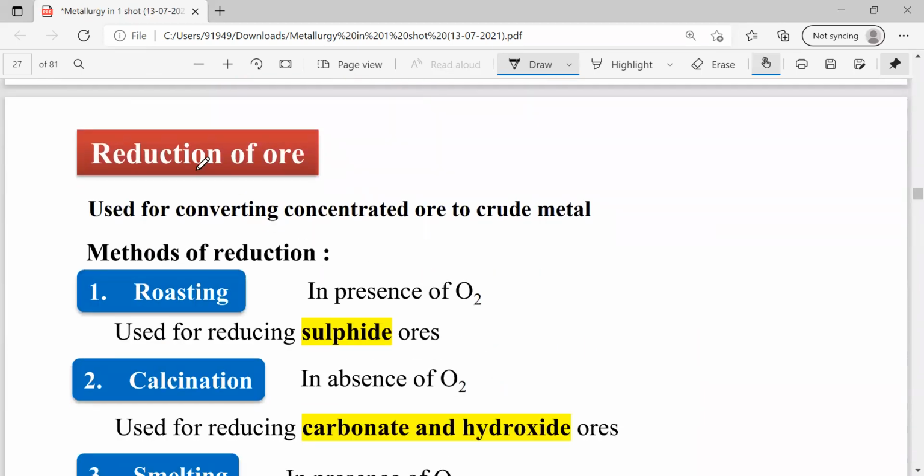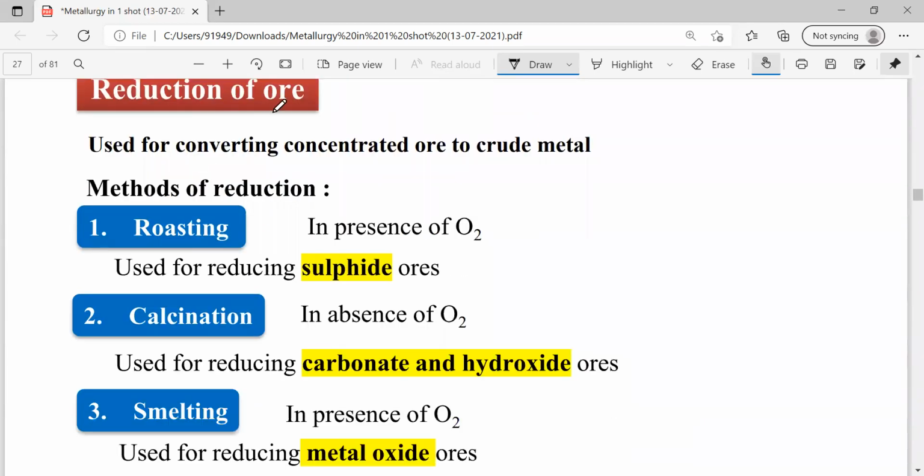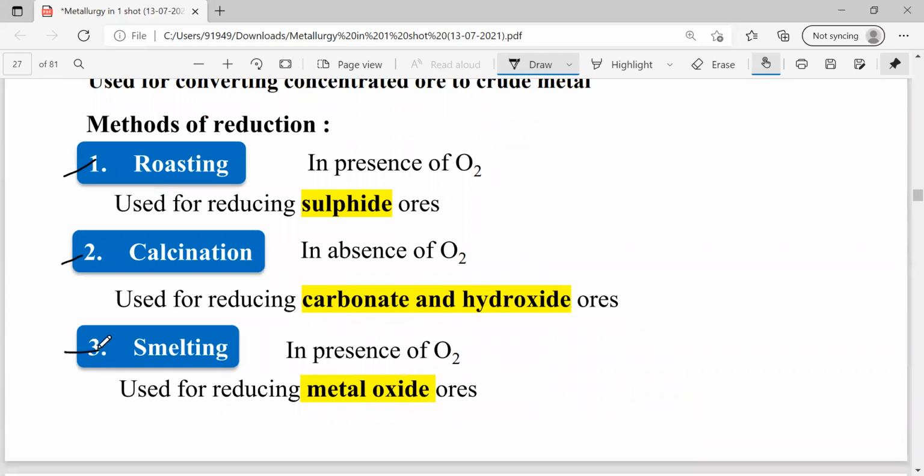So coming to the reduction of ore. For the reduction of ore, generally we use different methods. Sorry, first one is the roasting process. Second one is the calcination process. Third one is the smelting process. Roasting process is used for the sulfide ores only. Calcination process is used for carbonates and hydroxide ores, whereas smelting process is used for the metal oxides. Take the screenshot.